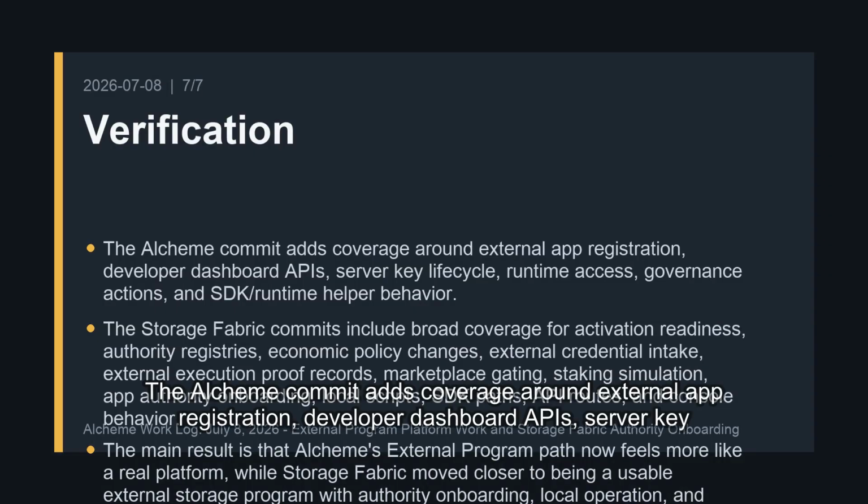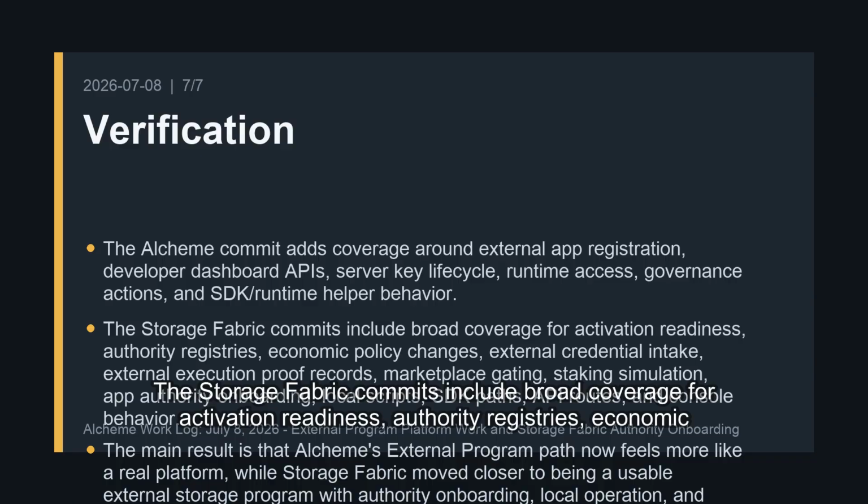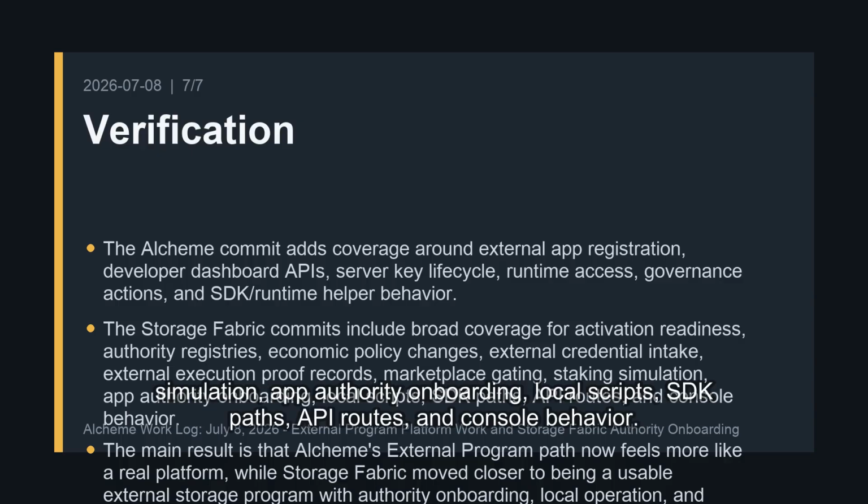The Alcheme commit adds coverage around external app registration, developer dashboard APIs, server key lifecycle, runtime access, governance actions, and SDK runtime helper behavior. The Storage Fabric commits include broad coverage for activation readiness, authority registries, economic policy changes, external credential intake, external execution proof records, marketplace gating, staking simulation, app authority onboarding, local scripts, SDK paths, API routes, and